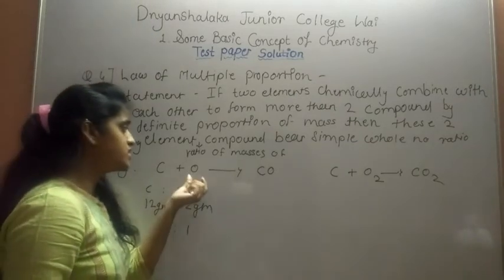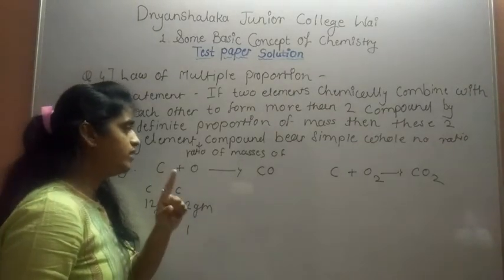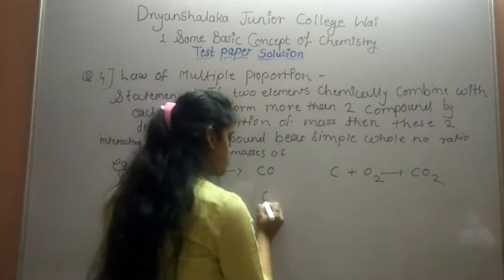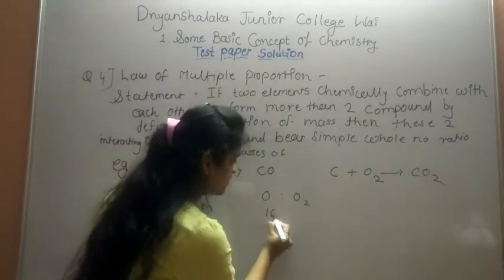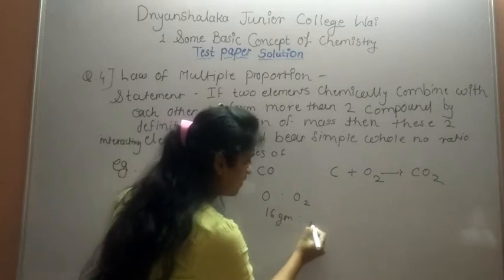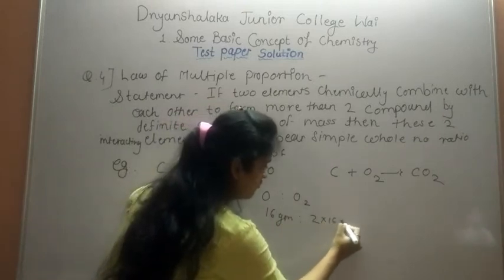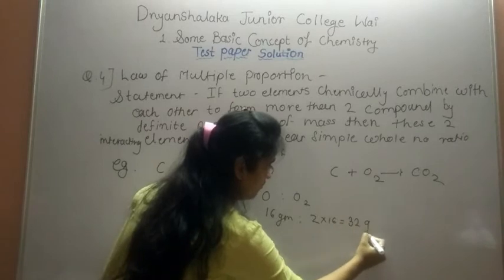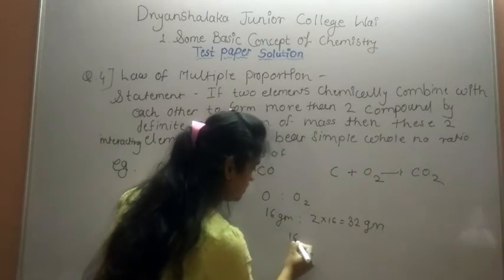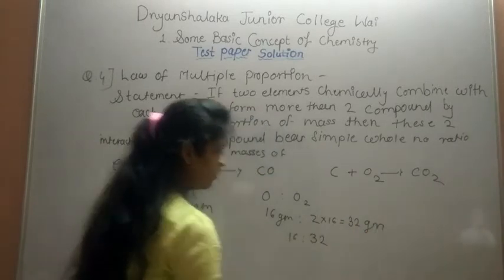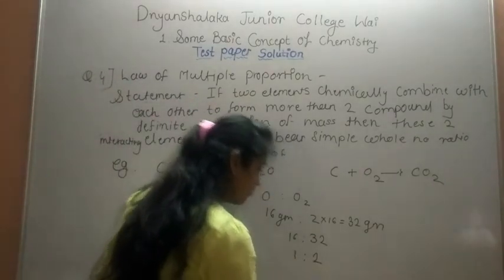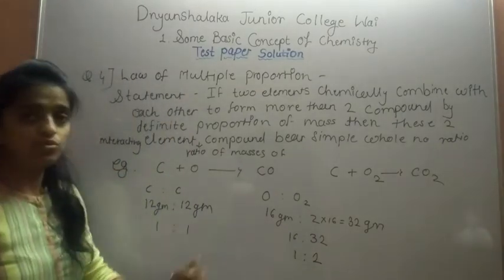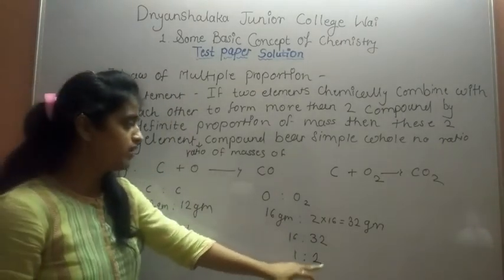But oxygen changes: in the first reaction only one oxygen, O, in the second two oxygen, O2. So the first oxygen is 16 gram, but in the second reaction 2 into 16 we get 32 gram. So 16:32, and we get the whole number ratio 1:2.